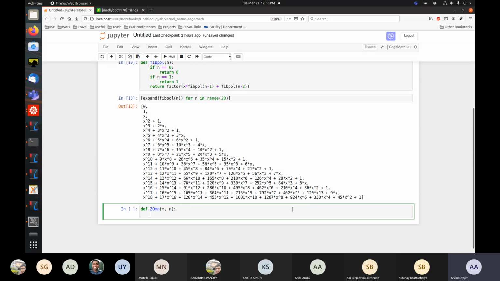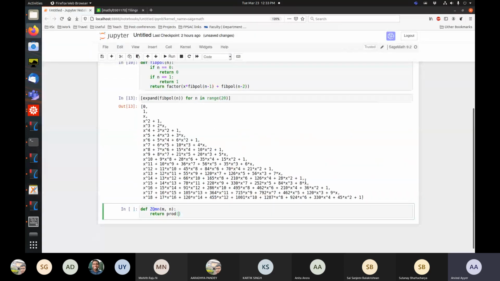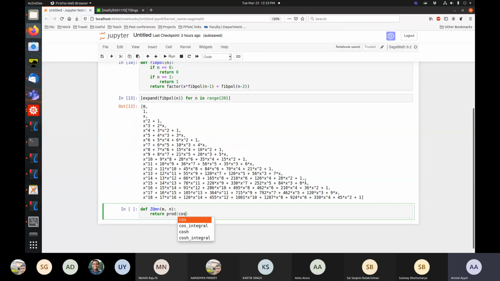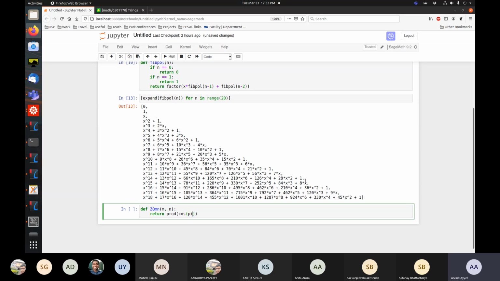Let me assume alpha and beta are 1. Okay. So I will return the product of, let's assume alpha and beta are 1. So I get cosine of pi times k by n plus 1.